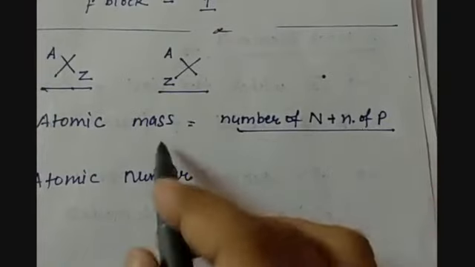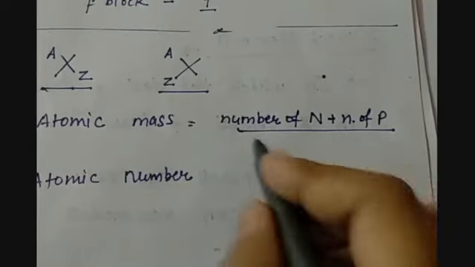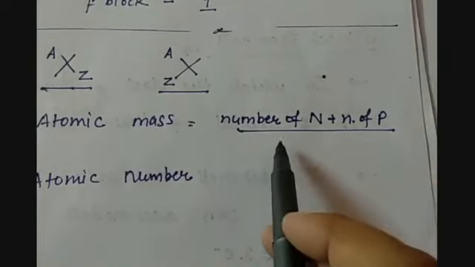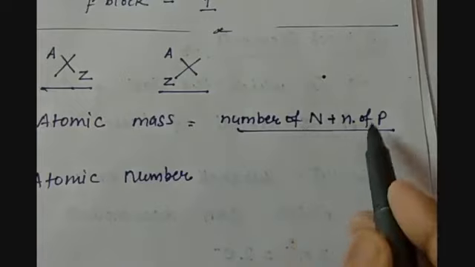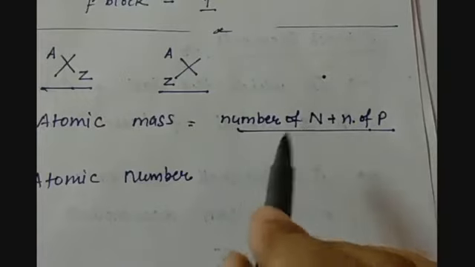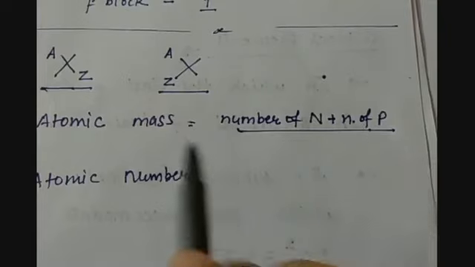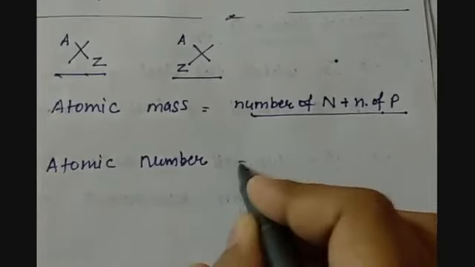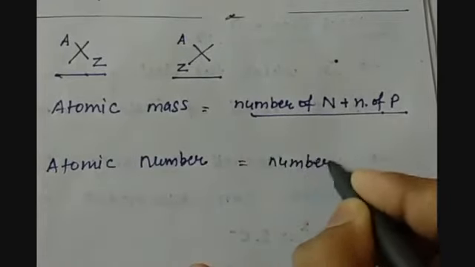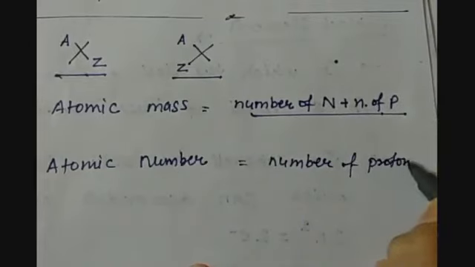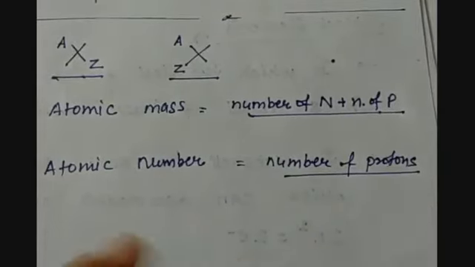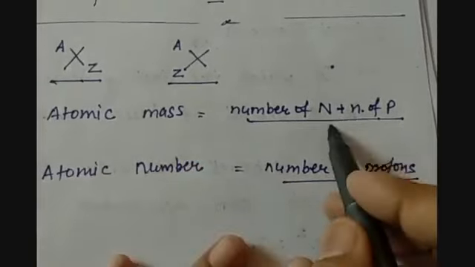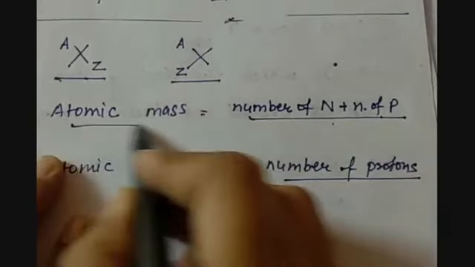Neglecting electrons does not make any difference in the mass of the nucleus, since most of the mass of the nucleus comprises neutrons and protons, not electrons. Atomic number is the number of protons, and the number of neutrons plus protons is called atomic mass.